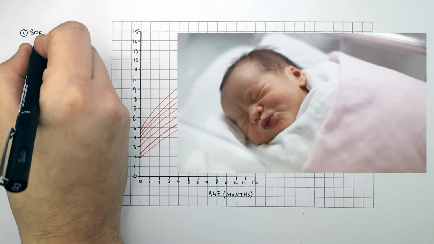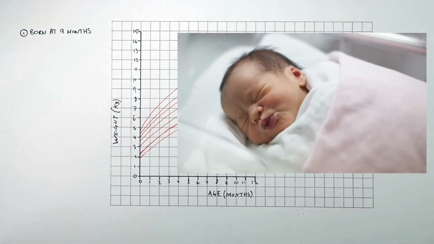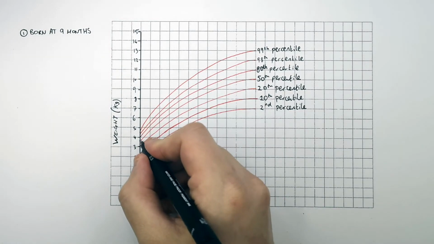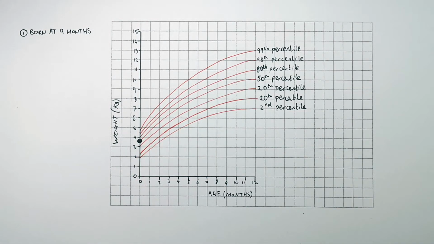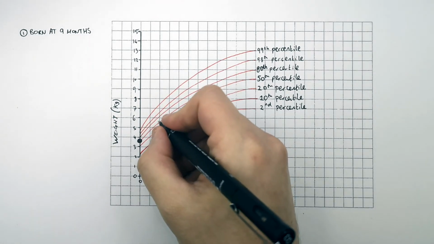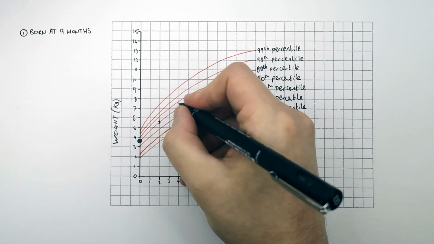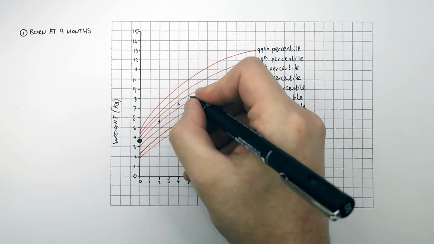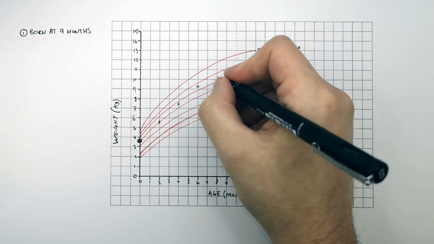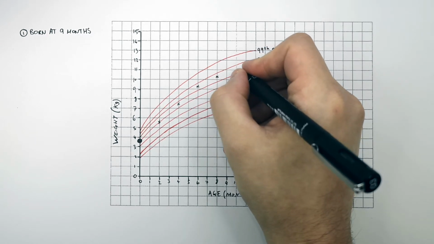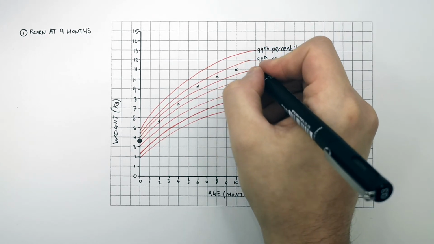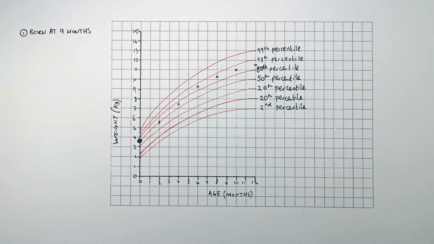So this here is a baby born at 9 months. At birth, the baby weighed 3.5 kilograms. As you can see, it was in the 50th percentile, which meant that 50% of babies weighed more than it on average, and 50% of babies weighed less than it. After 2 months, the baby's weight increased to 5.5 kilograms, then 7.2 kilograms, then 9.2 kilograms, then 10.2 kilograms, and 11 kilograms. And then at 1 year old, it had a mass of 10.6 kilograms.